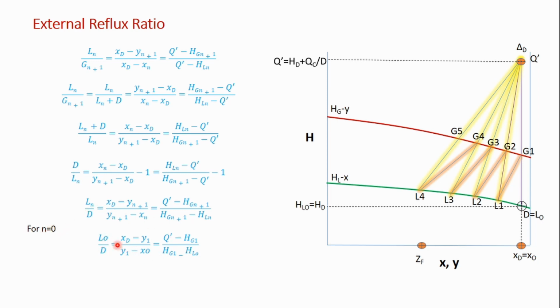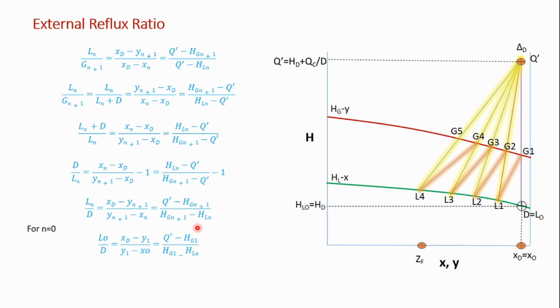So I am getting L0 by D is xt minus y1 by y1 minus x0. This is equal to Q dash minus Hg1 by Hg1 minus HL0. So again we have got a similar kind of expression as an operating line for the enriching section, right?